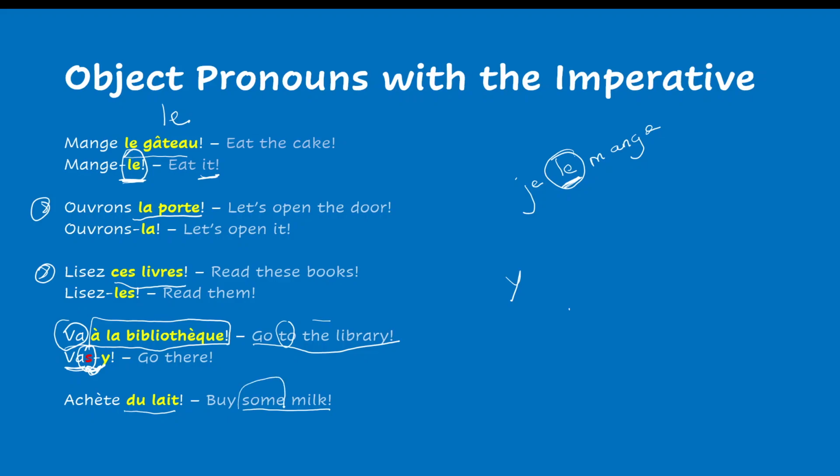Then last sentence, achète du lait, buy some milk. Here, if you remember, to indicate some, this is a partitive article. So if you want to replace a noun that is preceded by a partitive article, the pronoun that we are going to use is en. And here, achète-en, buy some. Again, because of the pronunciation, we're going to add an s. There is no s in the regular imperative, but if you replace the noun by a pronoun, you will need to add that s for the er verbs.